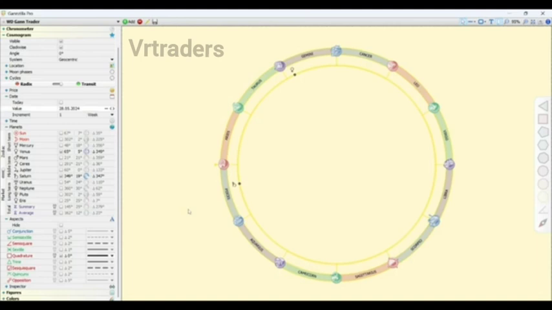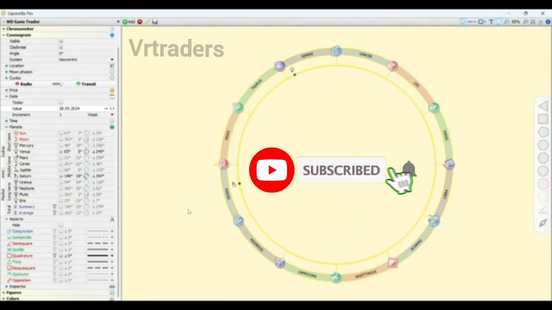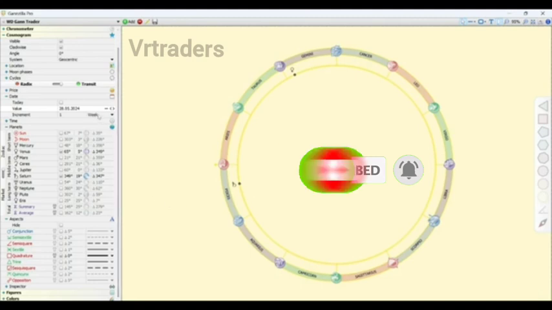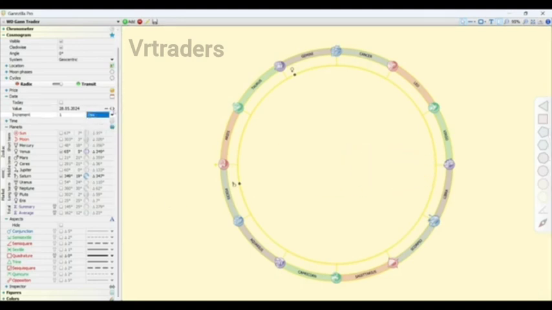Now let us move ahead in the date and check when the next quadrature aspect will form between Venus and the Saturn planet. Let's go forward in date. Change it to day. Here you can see that on the date of 8 June 2024, we can see the quadrature forming between the Venus and Saturn planet. Here you can see quadrature of 90 degree of Venus and Saturn planet. Or we can also say the square aspect is forming between the Venus and Saturn planet.